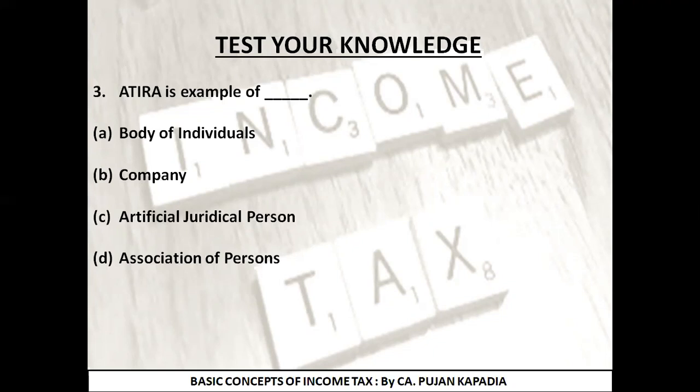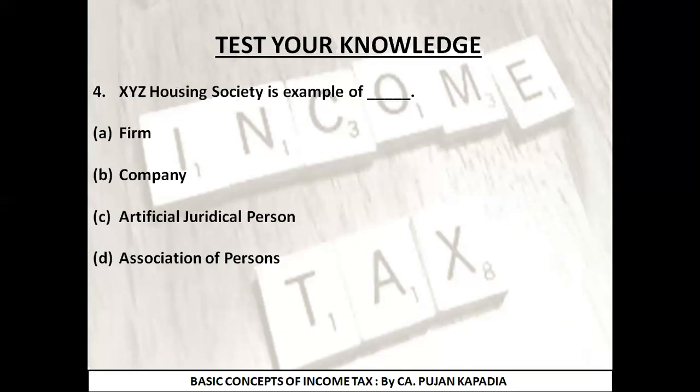Third, we have learned this particular thing intentionally. Atira. Atira is an example of option A, body of individuals. What was body of individuals? Which is formed under any law which is in operation. And second point, under which was basically only individuals, that is natural persons can be its members. And we have learned Atira is one of the example of body of individuals.